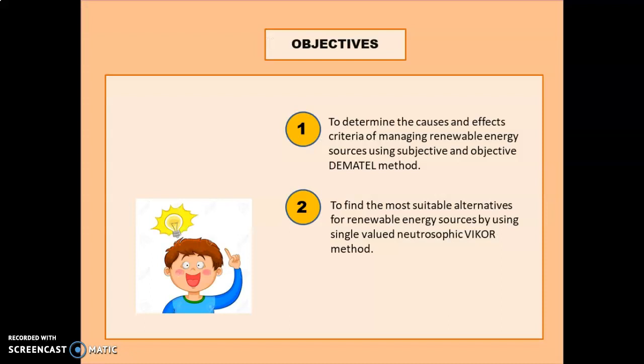So here are the objectives of this study. First, to determine the causes and effect criteria of managing renewable energy sources using the subjective and objective DEMATEL method. Second, to find the most suitable alternative for renewable energy sources by using the single-valued Neutrosophic VIKOR method.